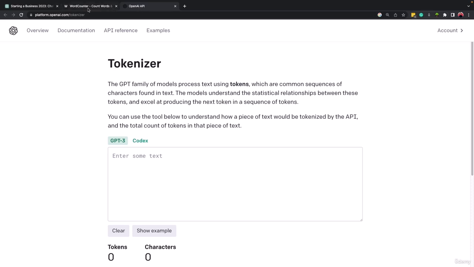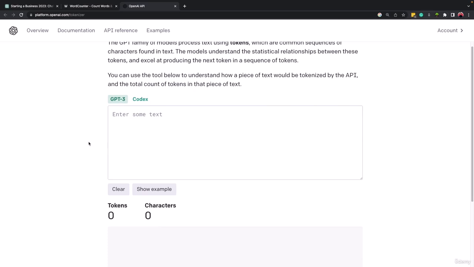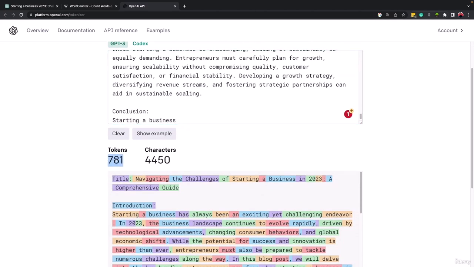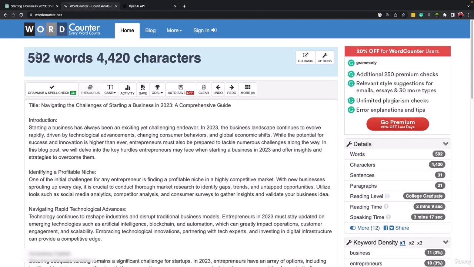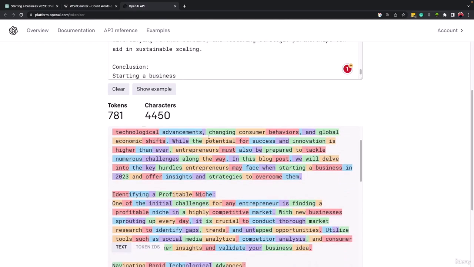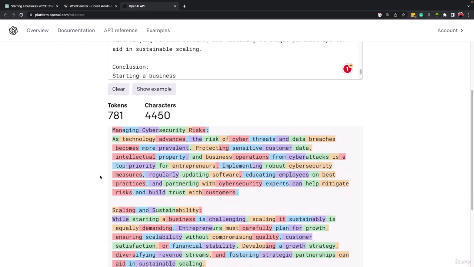Here there is a tool from OpenAI that counts the tokens inside a text. I will put the links of both of these websites in the resources of this lesson as well, so you can have easier access. If I paste the text here, it will count the number of tokens. As you can see, the number of tokens is 781, even though we have 592 words. If we look at the highlights here that show every token, for example, "introduction" is one token, the colon is one token, the dot is one token, "in" is one token, "20" is one token, "23" is one token, the comma is one token. This is how ChatGPT calculates the number of tokens.